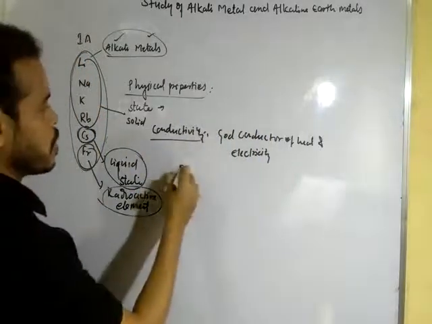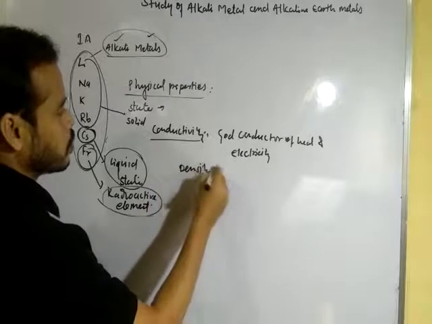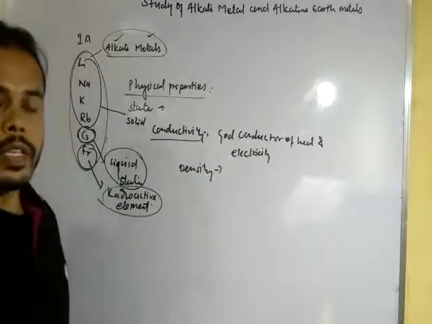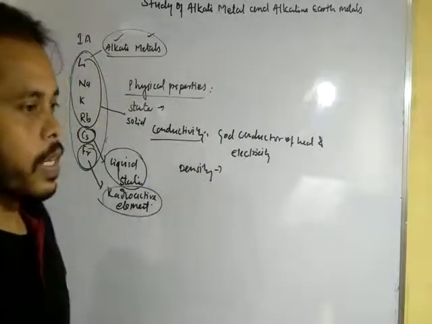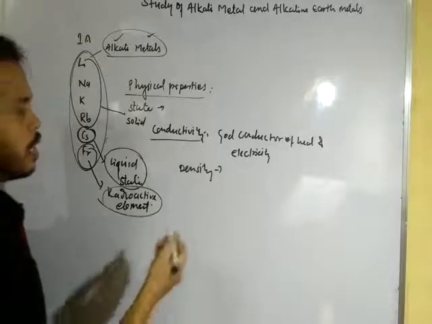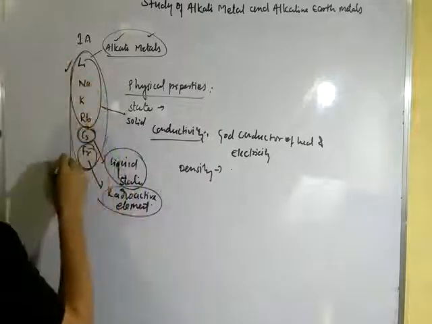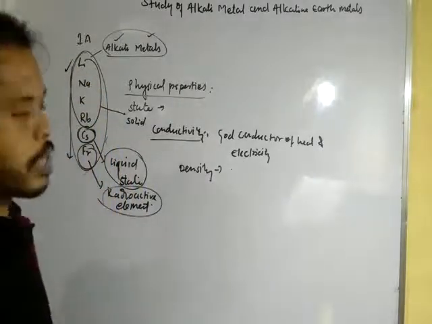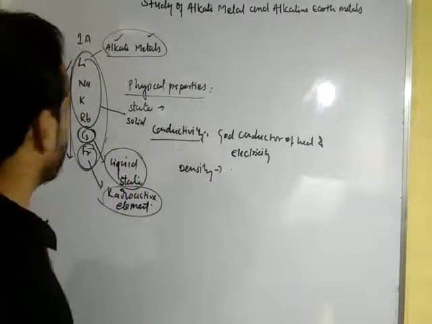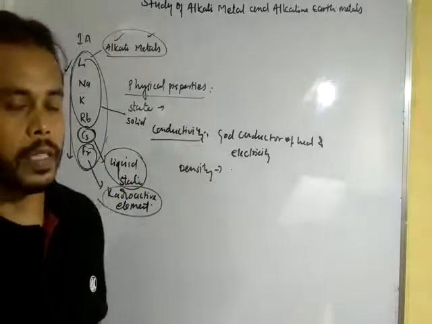Second one is density. Density decreases with increasing atomic number. That means density decreases from top to bottom. As we move from top to bottom, the density of these elements decreases.